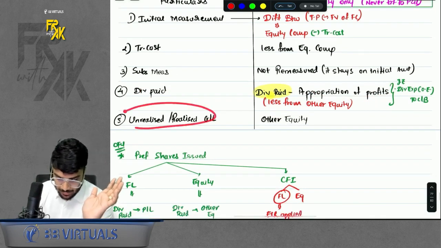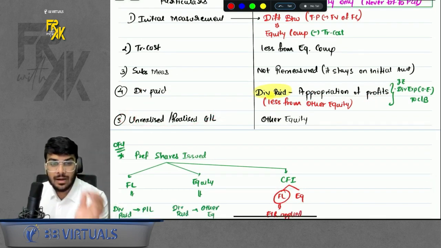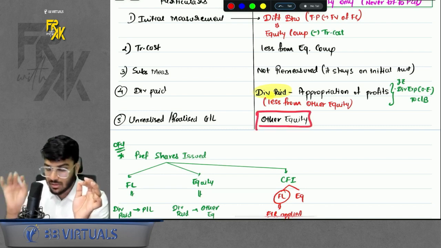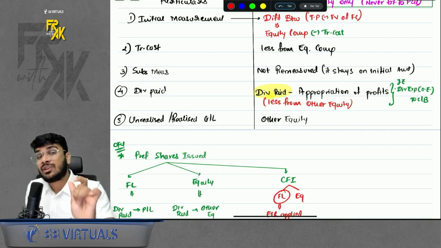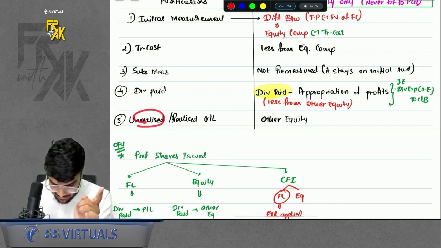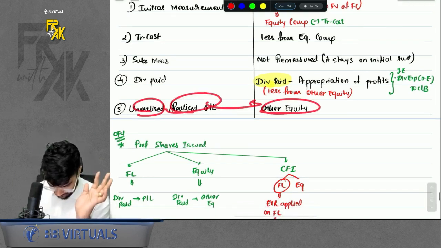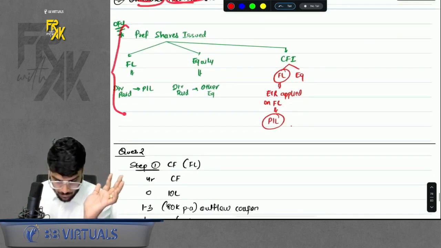Acha, what if any gain or loss arises on settling the equity element? It is transferred within other equity. The classic example was early settlement of CFI. When you were settling the equity element, you transfer the difference to retained earnings. Remember? So any realized or unrealized gain or loss is transferred within other equity only. Do remember that part.